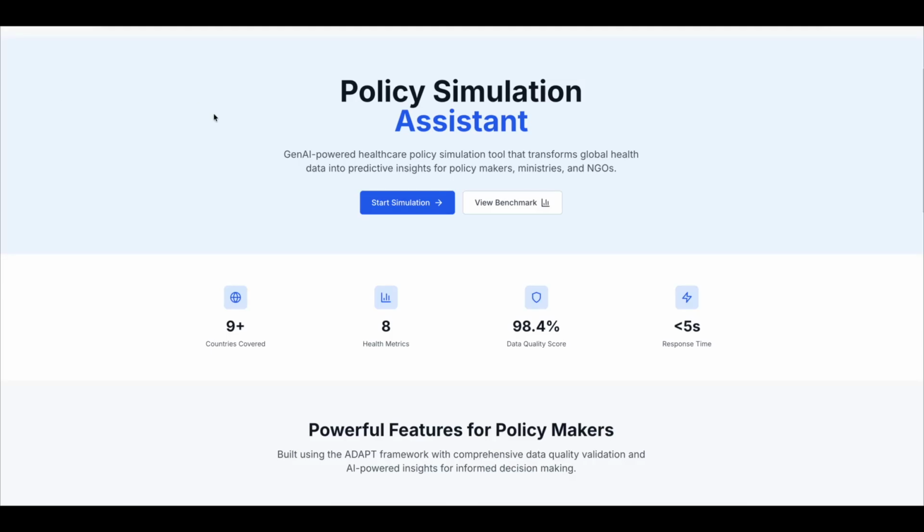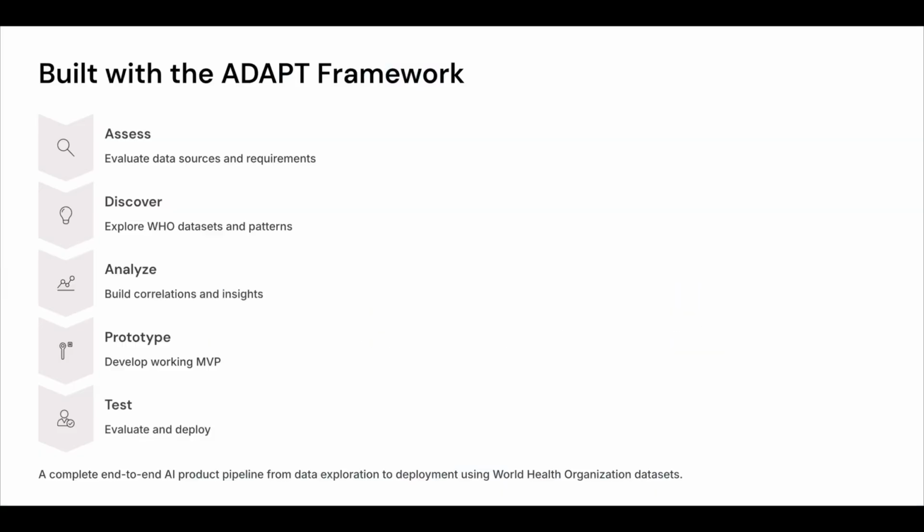Welcome to the Policy Simulation Assistant, an AI-powered prototype that turns open global health data into actionable policy insights. This MVP was built following the ADEPT framework, moving from data exploration to a fully deployed AI product using World Health Organization datasets. Our mission? To help policymakers simulate how changes in workforce and spending can influence life expectancy in just minutes, not weeks.